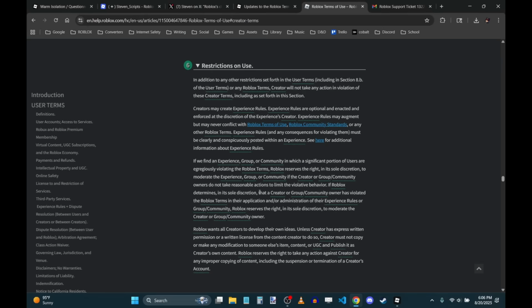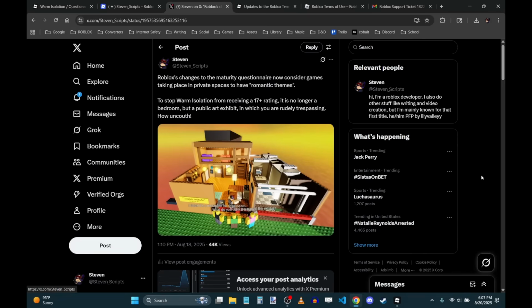So what does all that jargon mean? That just means if a massive majority of the players in a game or a group or a community are violating the rules, then the developer has some responsibility to make sure that this behavior is discouraged, to make sure that there is some kind of punishment for this behavior if an egregious amount of it is happening. Now, this rule was added all the way back in January of 2024. This was added over a year ago.